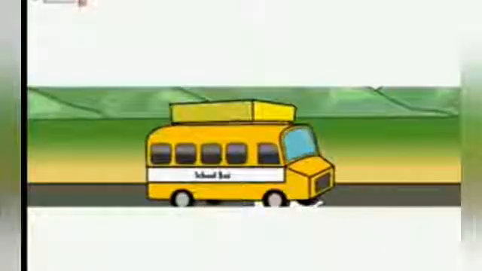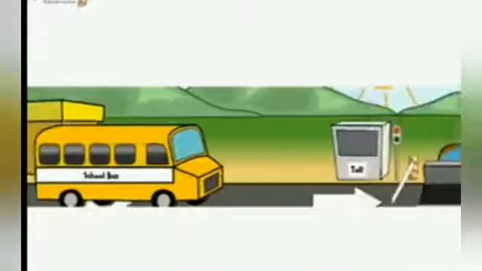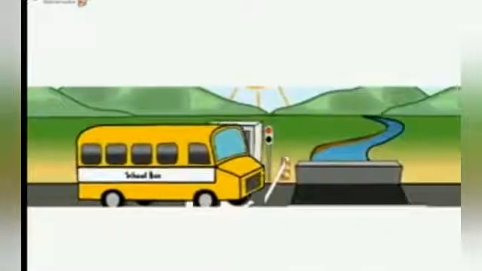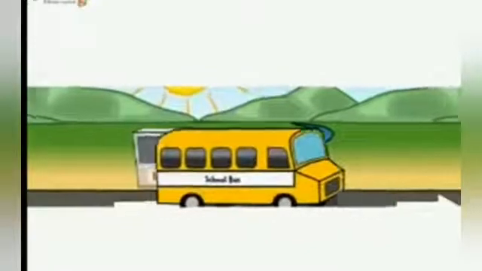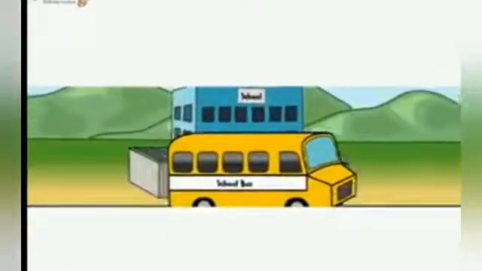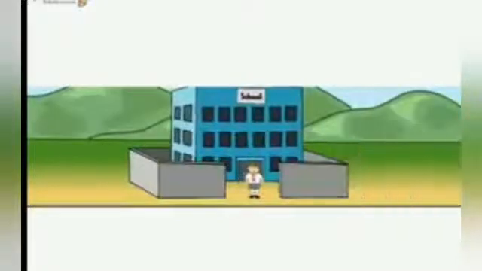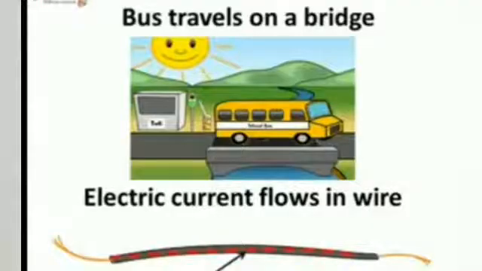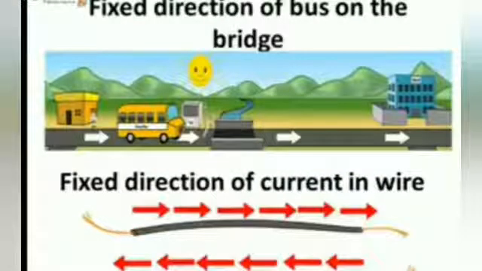For going to school on the other side of the bridge, the bus picked Aman near his home. At the toll booth, after the payment, the gate opened and the bus was allowed to cross the one-way bridge. Like the flow of the bus on the bridge, the electricity is something that flows in an electric wire. The flow of electric current is in a fixed direction only, like the flow of bus on a one-way bridge.